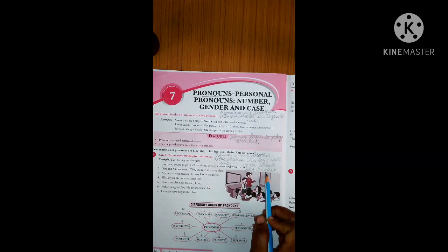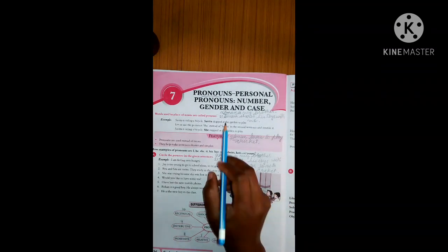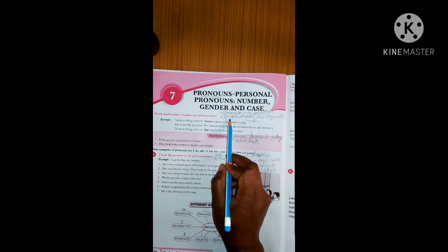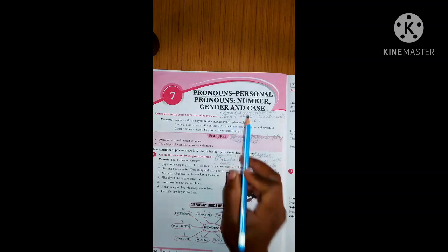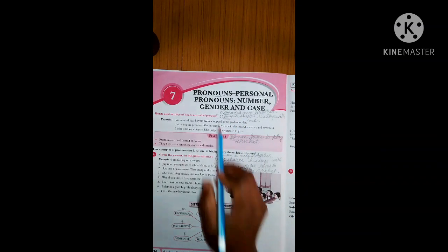Okay. So what is a pronoun here? In these sentences, I have changed something. And what is that something? A noun. Okay. So again and again repeating the same name or the noun. Instead of using the same noun, I am using the other word, that is he. So what is he here?